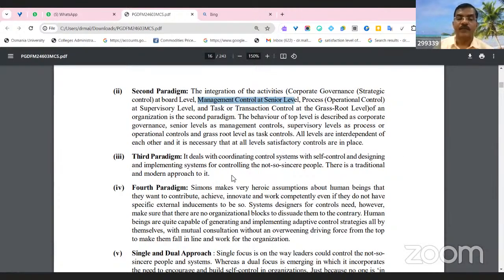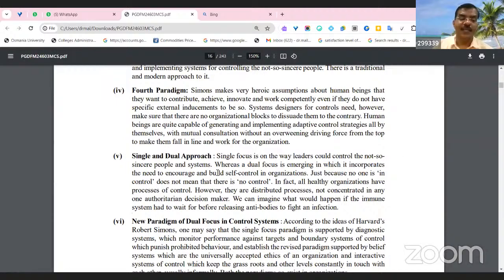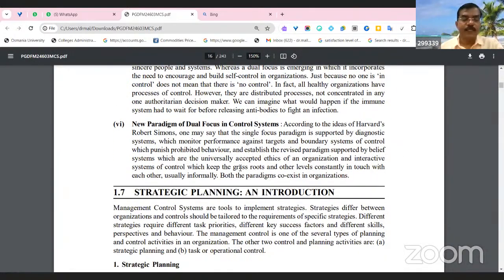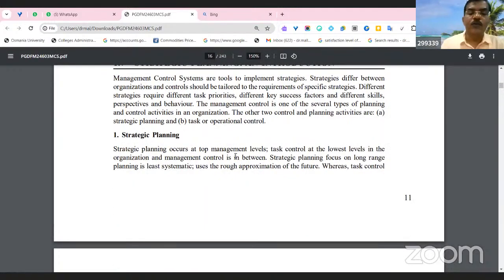Fourth, a single approach and a dual approach. Strategy planning is also important: how the strategies will be implemented. Strategy planning will occur at the top level, which creates these strategies, the middle level implements them, and the followers at the down level, the bottom level, are the employees of the organization. So task control is at the lowest level in the organization, and management control is in between.